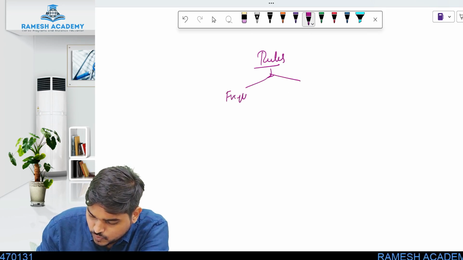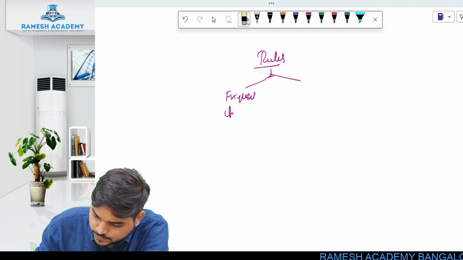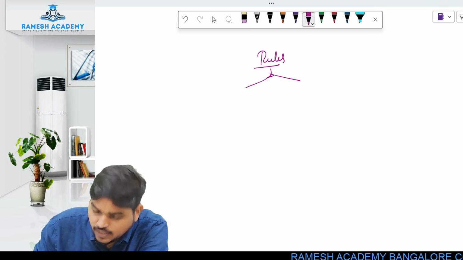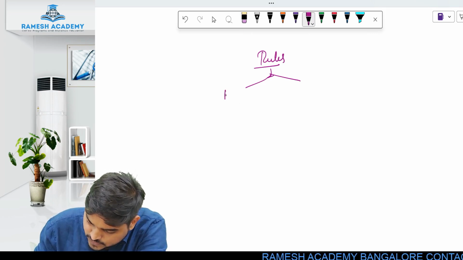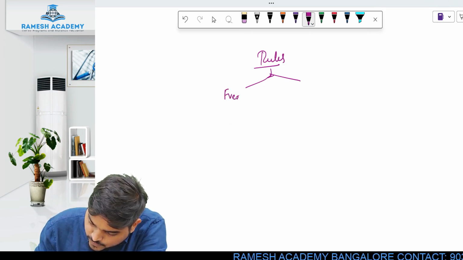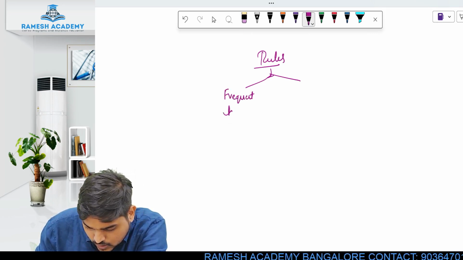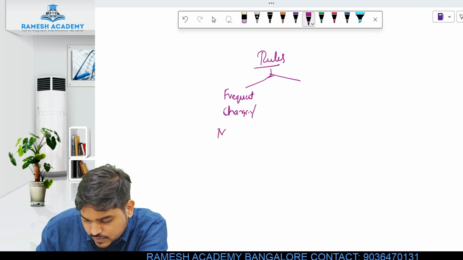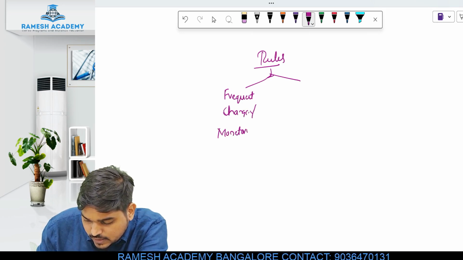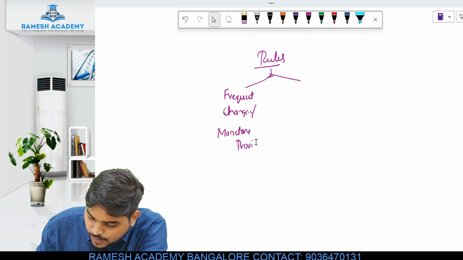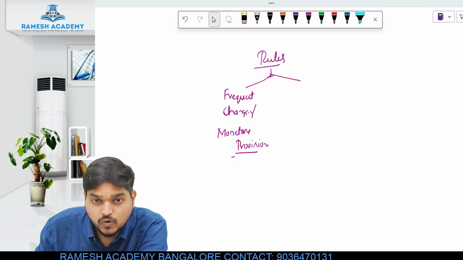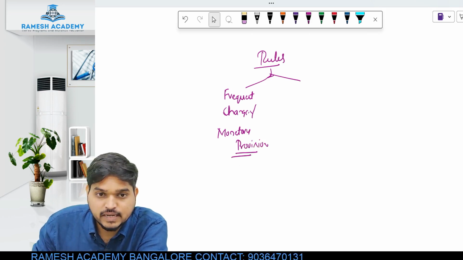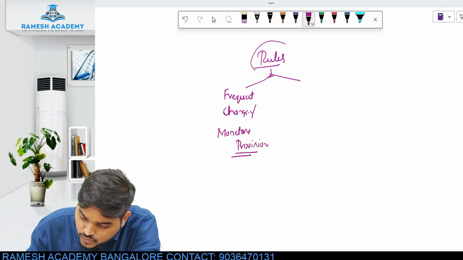Rules generally are used for those provisions which require frequent changes, or which are monetary provisions, meaning where an amount or money is involved. Such laws are not given in the act most of the time. Those are given in the rules.